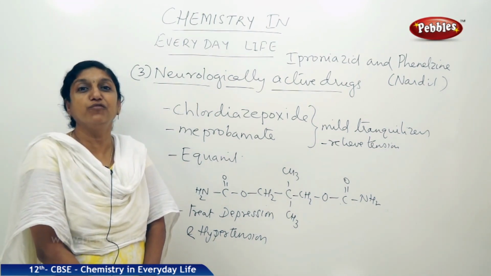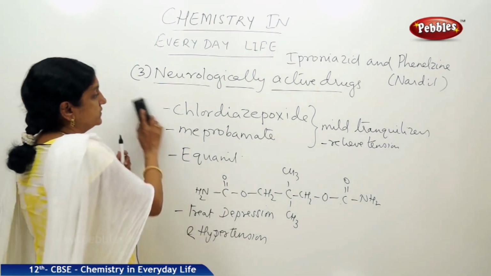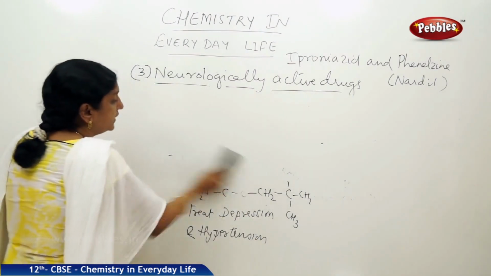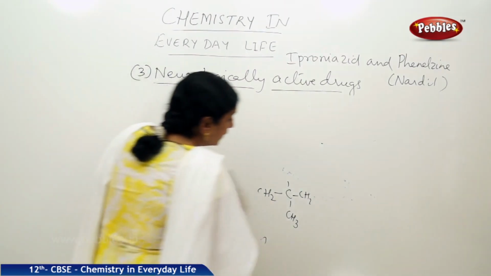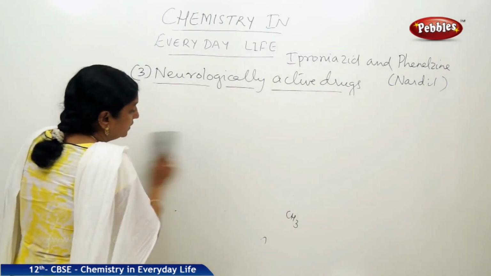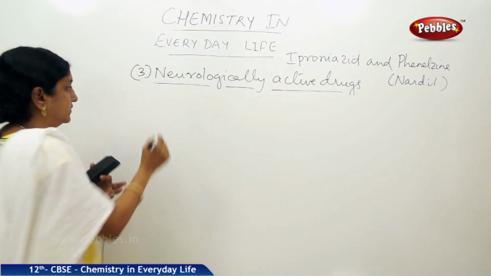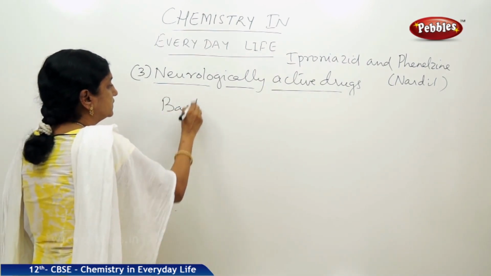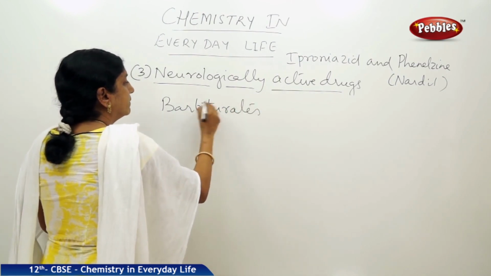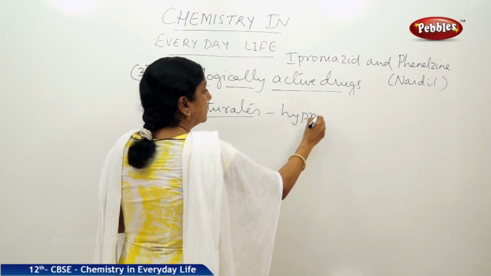So we can name a few barbiturates. Let us discuss the barbiturates. So what are barbiturates? They are derivatives of the compound barbituric acid, and they are supposed to be hypnotic drugs or sleep inducing drugs. These are hypnotic drugs.